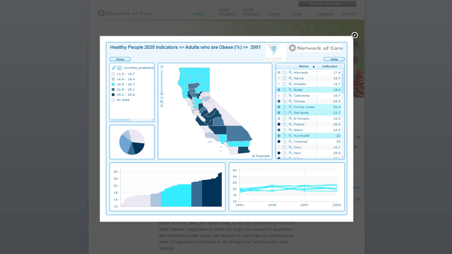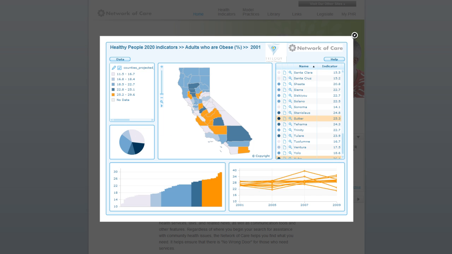Here we can see the counties with the biggest problems relative to this one indicator. Below, we can scroll from the left and see each county in order of severity. We also can see their time trends in the graph at the right. We can see the overlay of several counties to compare the time trends for this one indicator. These interactive geomaps can be developed for any state and for the country as a whole.